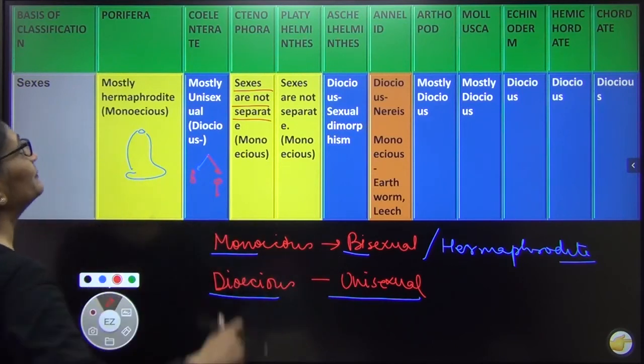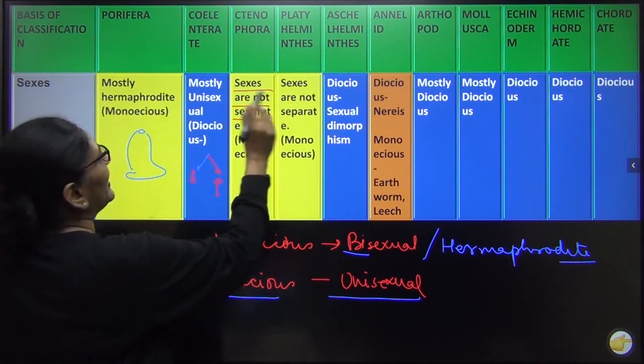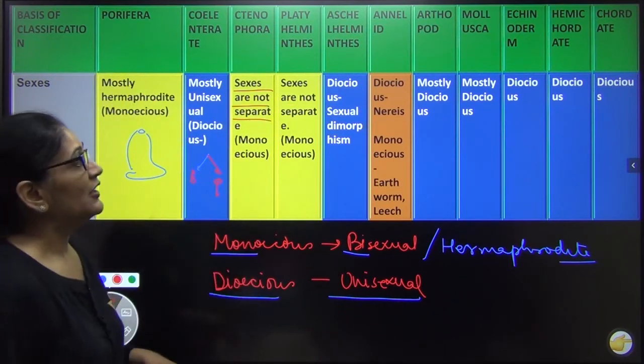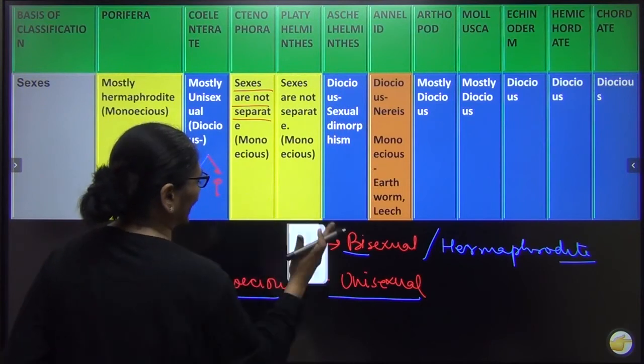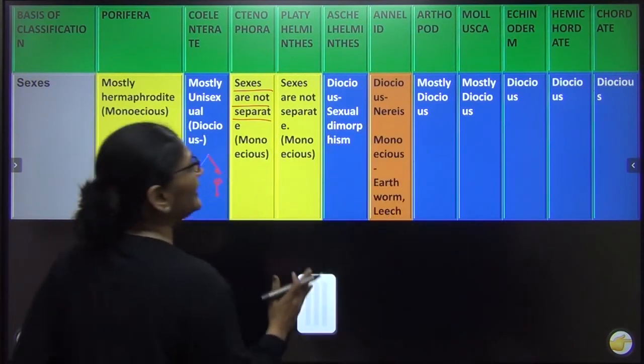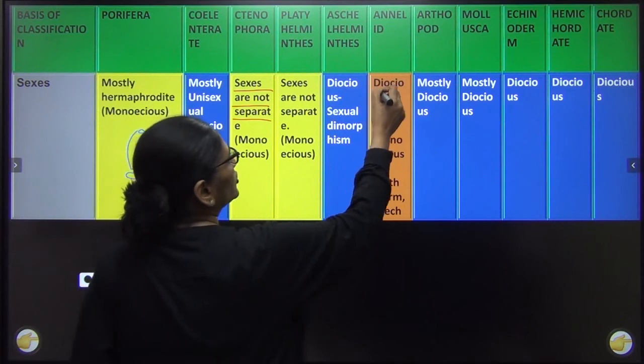So you will just learn it. Except Porifera, Ctenophora and Platyhelminthes, most of them are dioecious, right? There is one exception, that is annelids. In annelids, what happens? Some of them are dioecious.